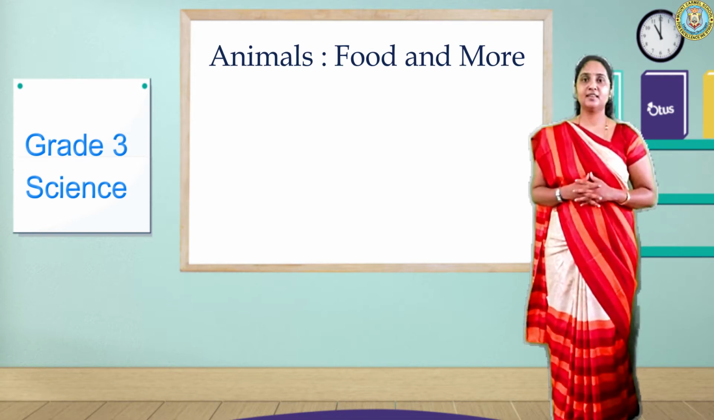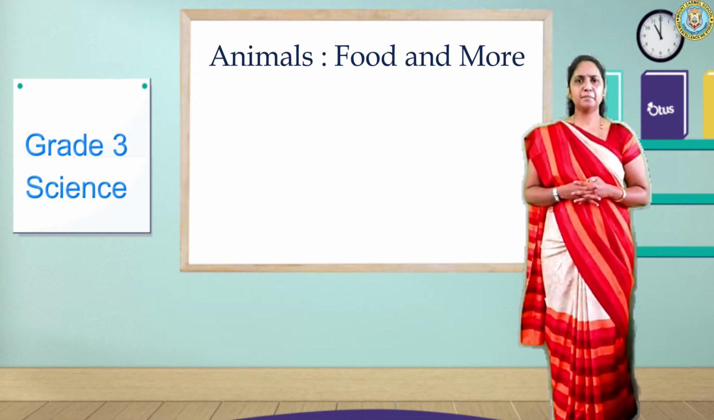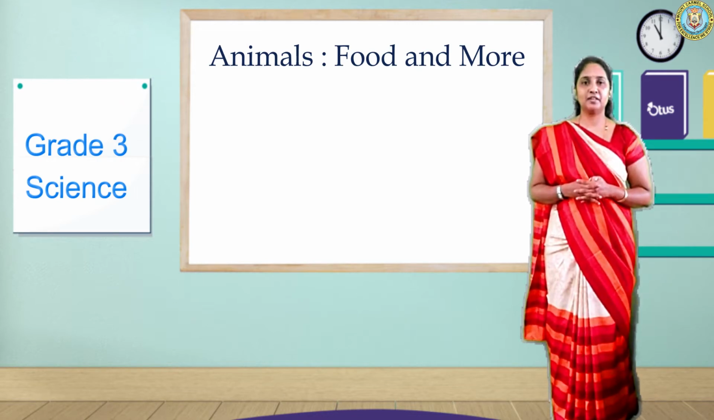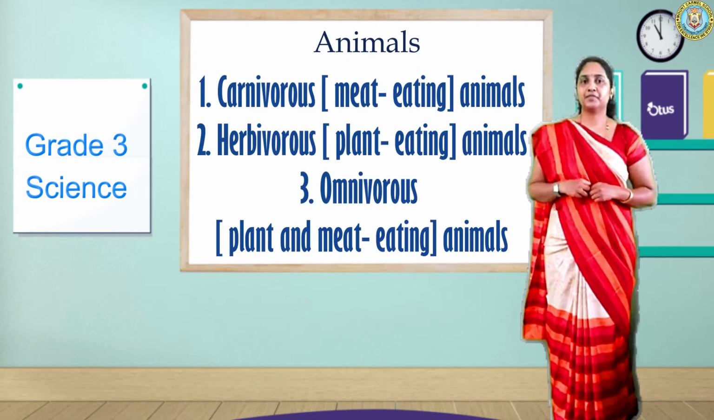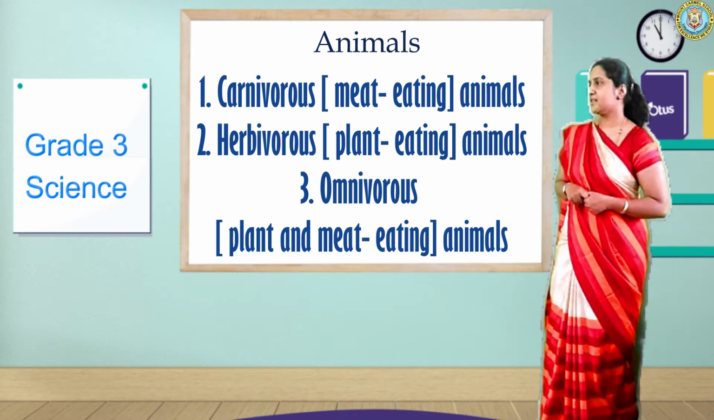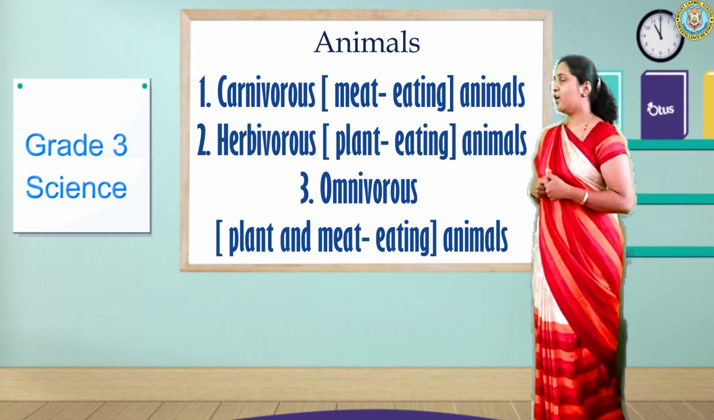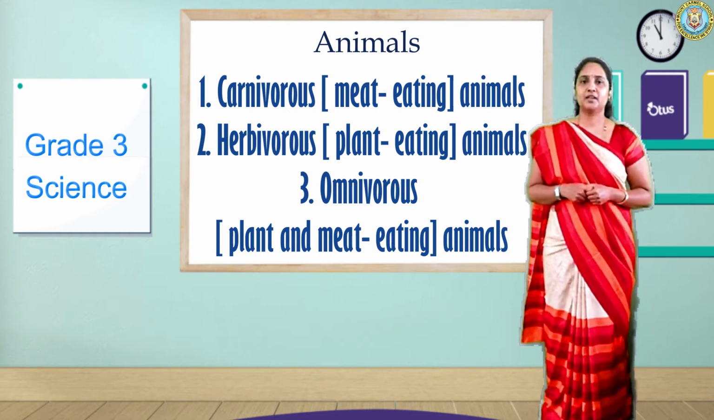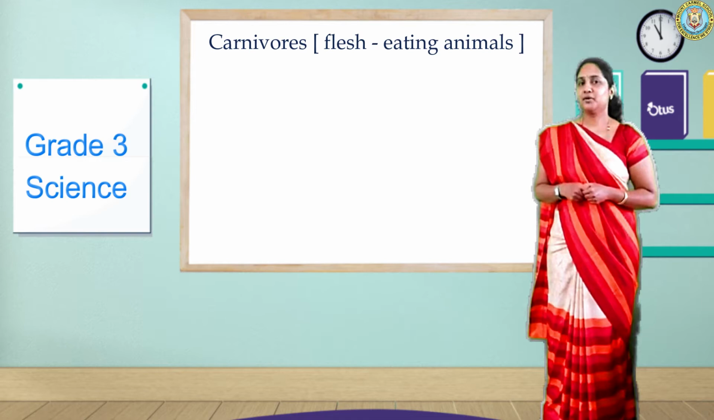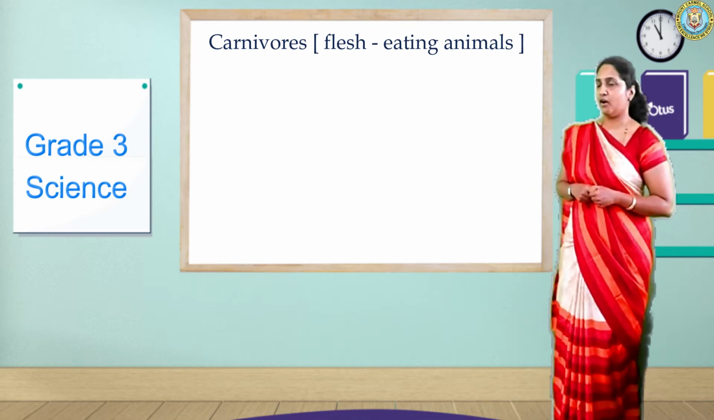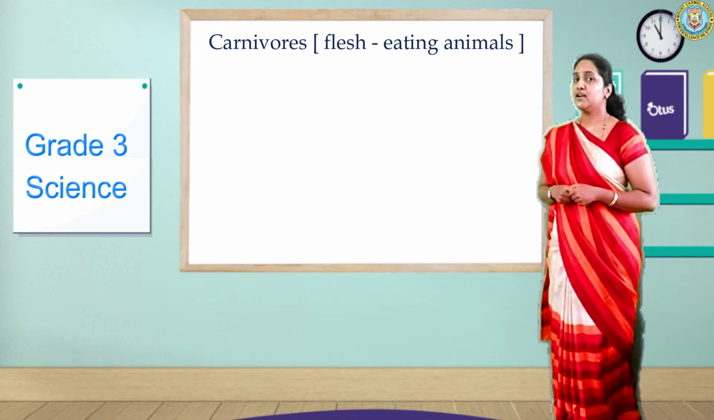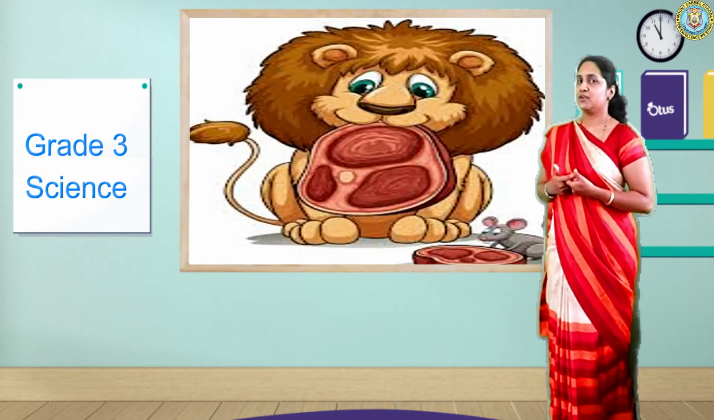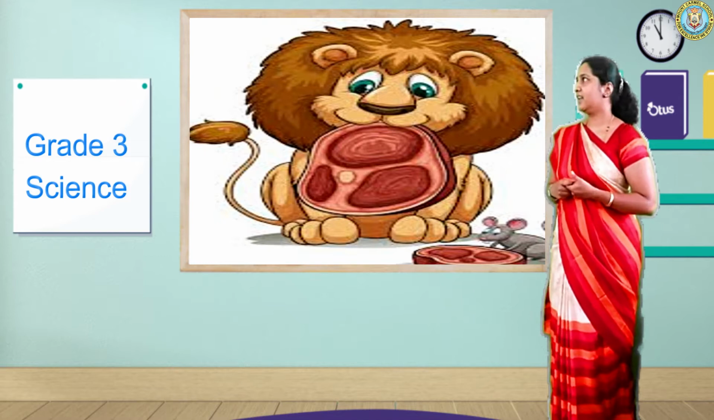Did you understand? Yes. Children, based on their food habits, animals are divided into 3 types. They are carnivorous, herbivorous and omnivorous. What are carnivorous now? Carnivorous are those whose diet consists of meat and flesh of other animals. Examples for carnivorous are lion.